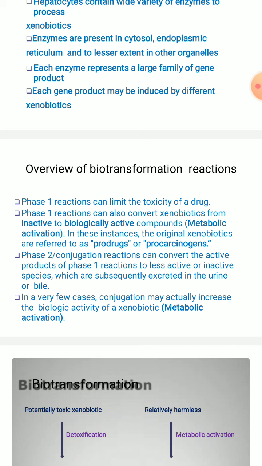Coming to phase 2, what is going to happen in phase 2, the conjugation reactions?